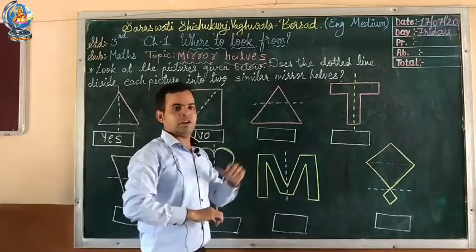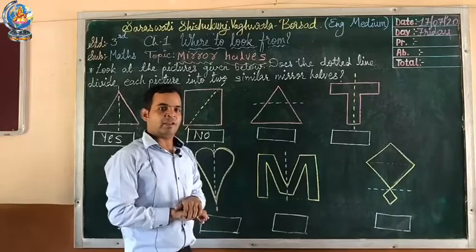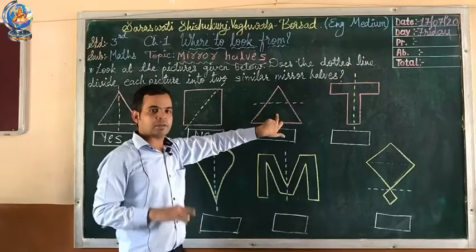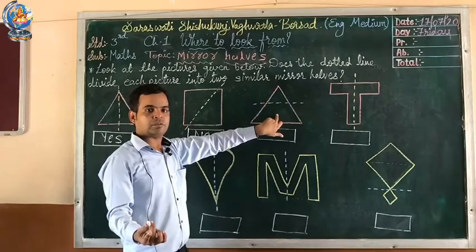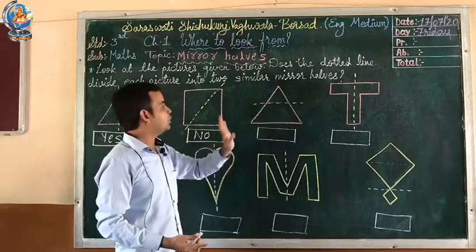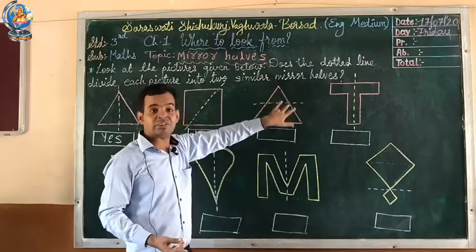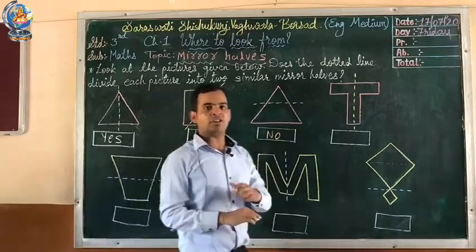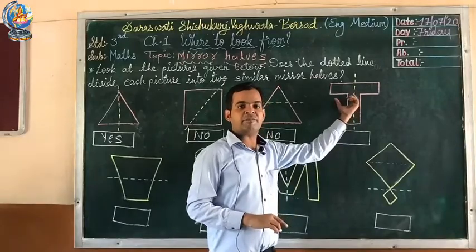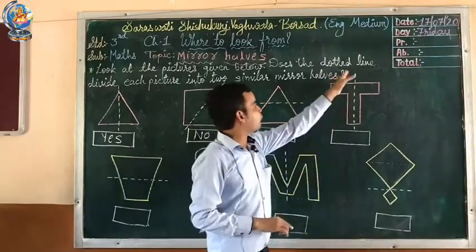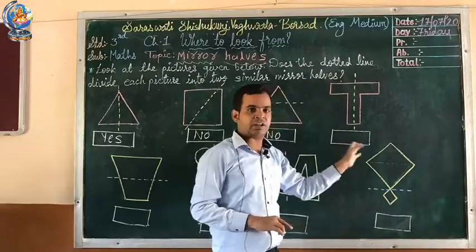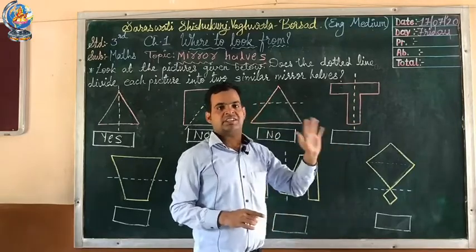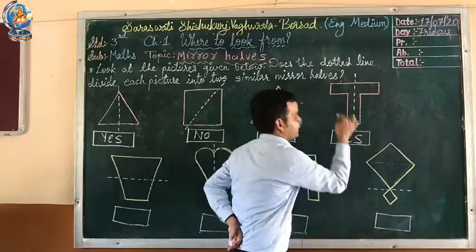Now the third one is again a triangle, right? If you see the dotted line here, you can see the upper part of the triangle and the downside part of the triangle. If you observe, do both parts look the same? No. Now the fourth one is T, our alphabet letter T. Now if we divide T with this dotted line, you observe that both sides look the same? Yes. So here our answer is yes.